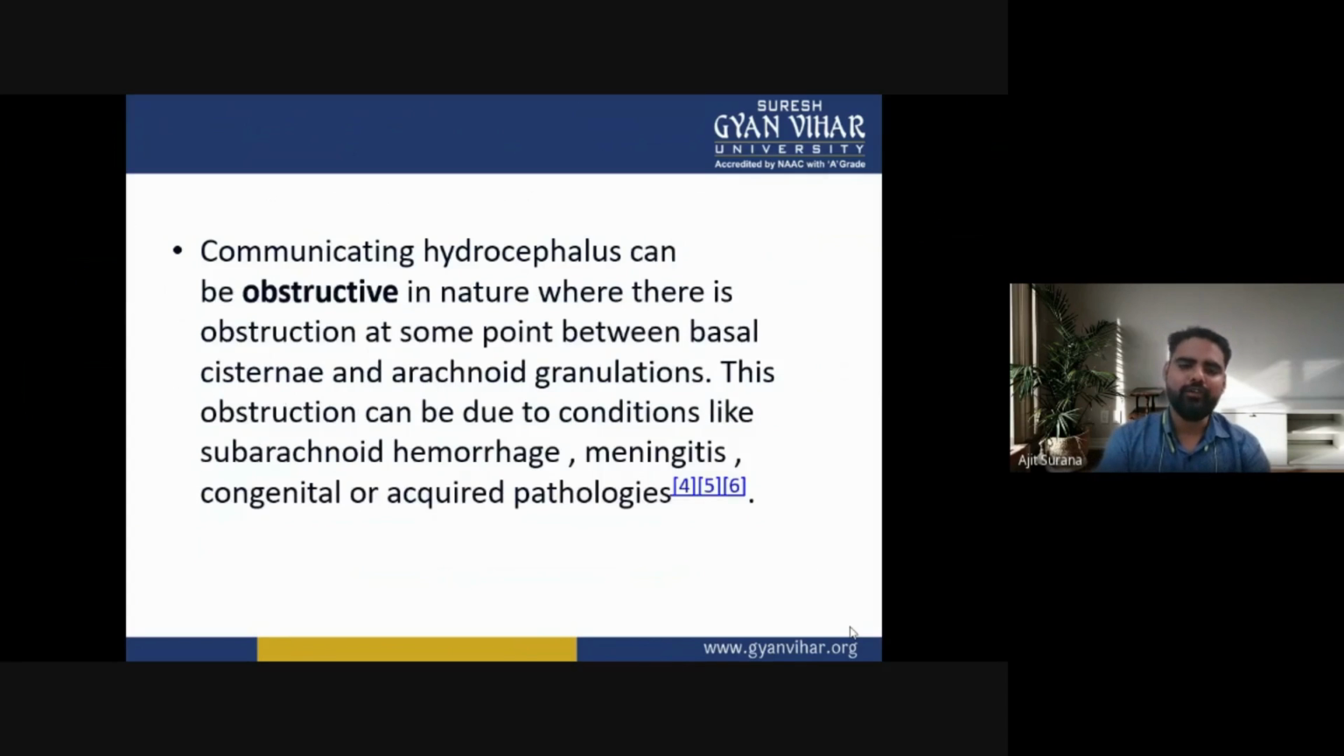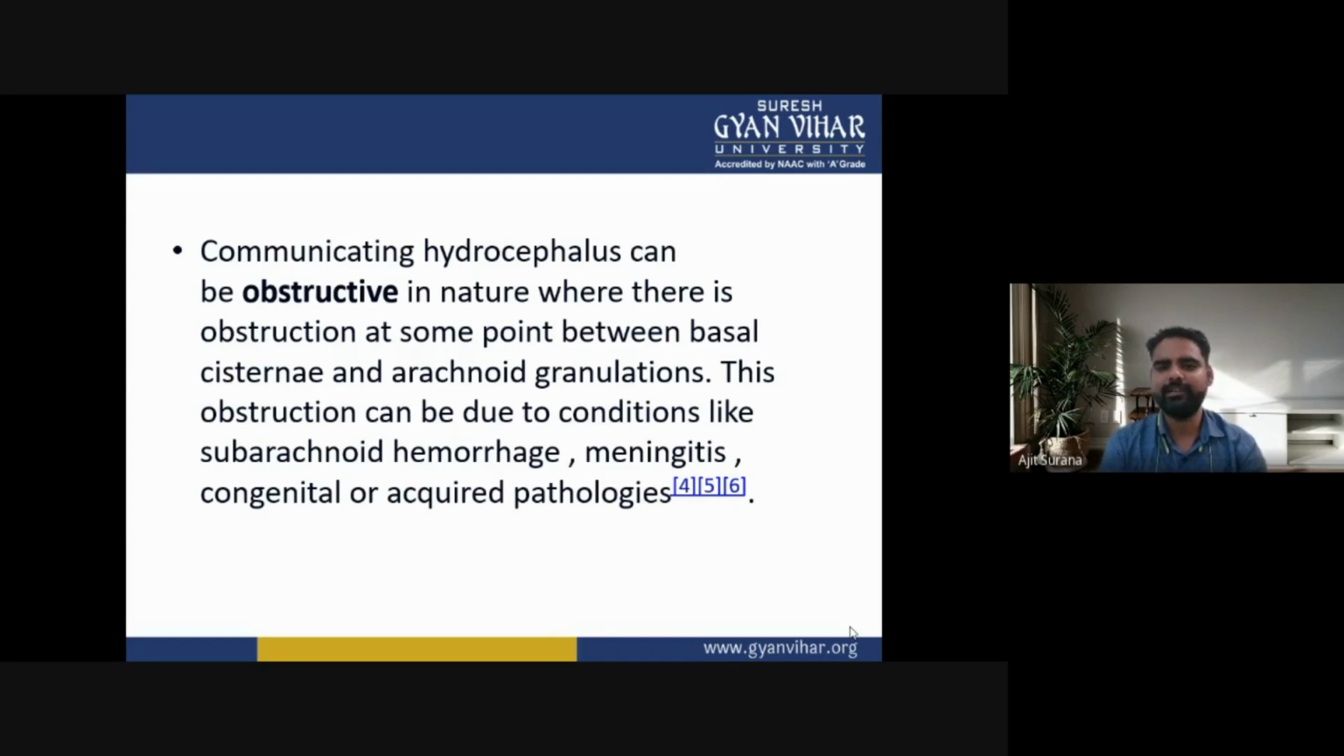Communicating hydrocephalus can be obstructive in nature, where there is an obstruction at some point between the basal cisternae and the arachnoid granules. This obstruction can be due to conditions like subarachnoid hemorrhage, meningitis, and congenital or acquired pathologies.